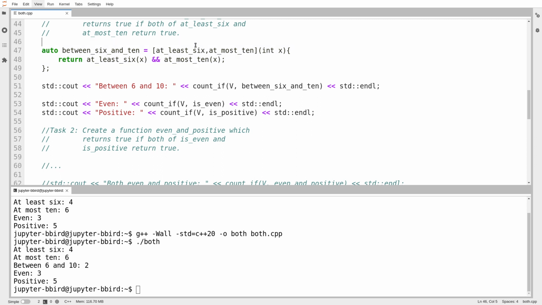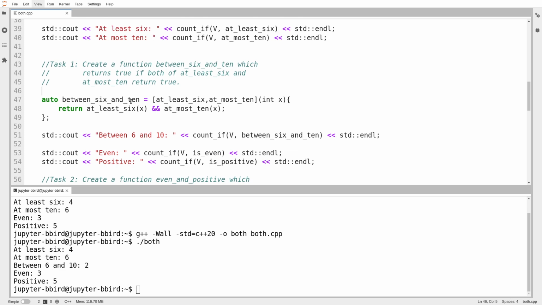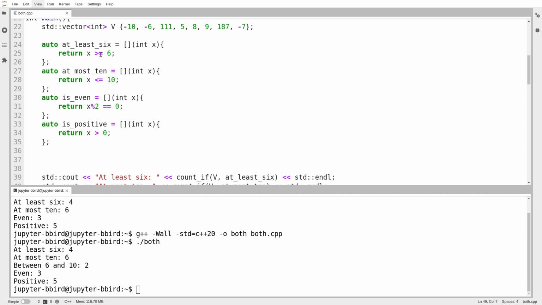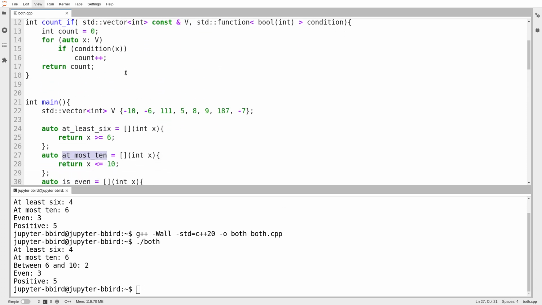If I need to keep making up these new functions that return true if both things are true, don't I want to automate that? I don't want to have to keep writing this out by hand. But I guess I can automate it, can't I? I could make a function that takes 2 condition functions and makes me a condition that refers to both of those things returning true. Why don't we try doing that?